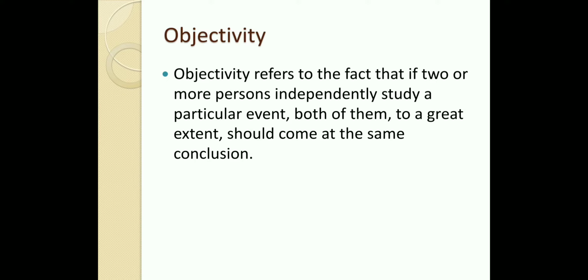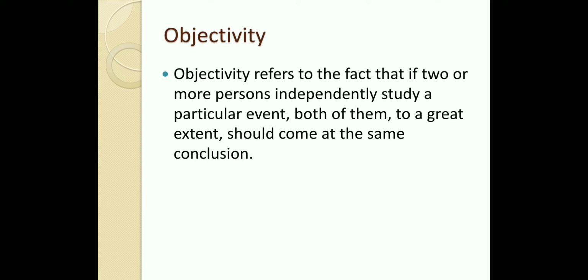Now, what is objectivity? Objectivity refers to the fact that if two or more persons independently study a particular event, they should, to a great extent, come to the same conclusion. I can take an example of a physical dimension. If I am measuring how many meters a cloth is, then what I measure and what a shopkeeper measures should be the same. Only then is it said to be objective data.